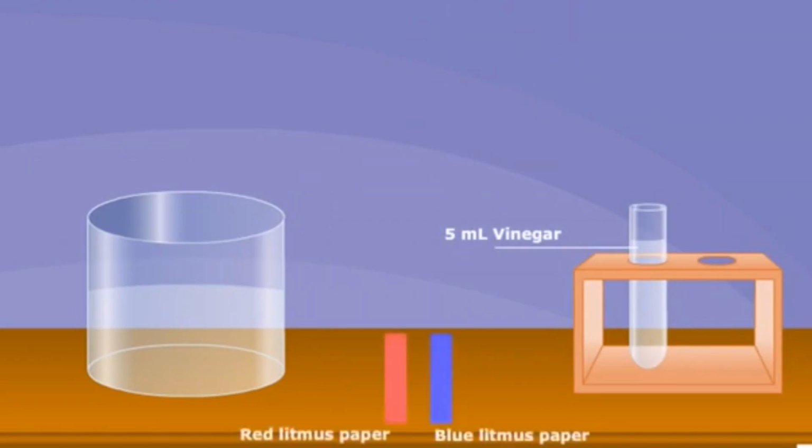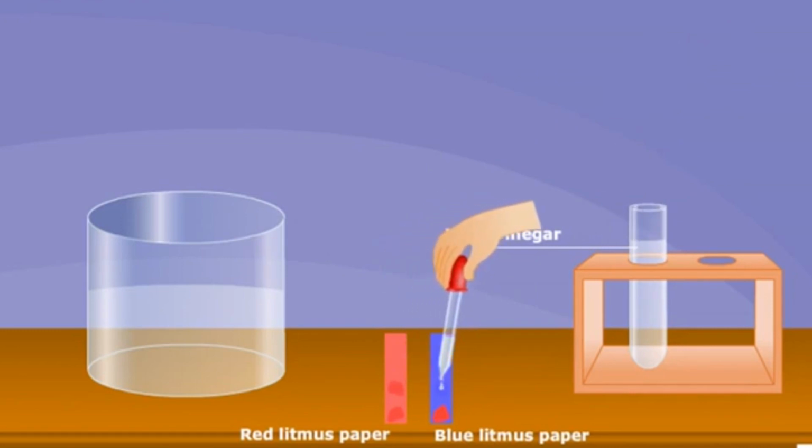With the help of a dropper, a drop of vinegar is put on a strip of red and blue litmus paper. Now, add at least 5 drops of baking soda solution to the test tube containing vinegar. Bubbles are seen to have formed due to evolution of carbon dioxide. The mixture is stirred till the bubbles stop. Again, test the solution with red and blue litmus paper strips.